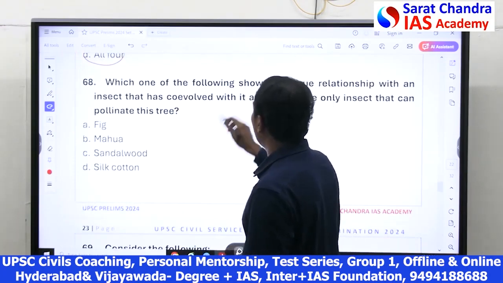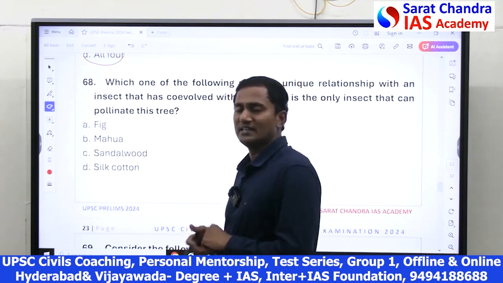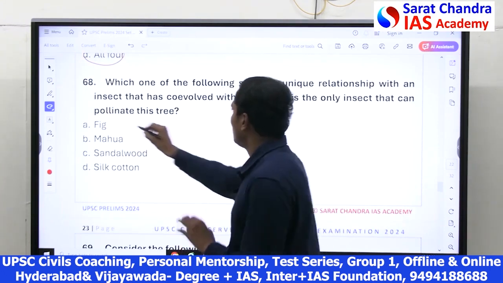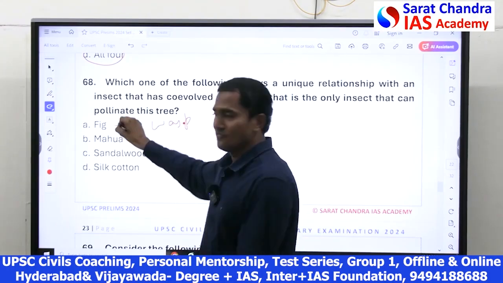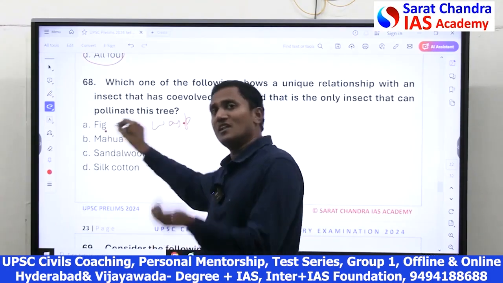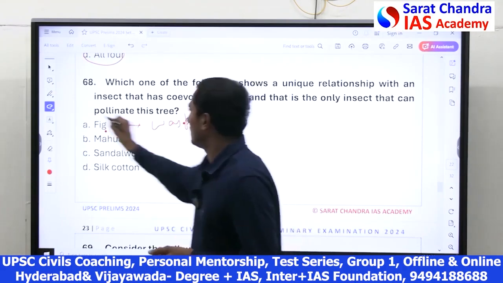See, which of the following plant or species is very close to an insect where the insect wasp pollinates only figs, and figs are pollinated only by wasp. So they undergo co-evolution. Answer is A.